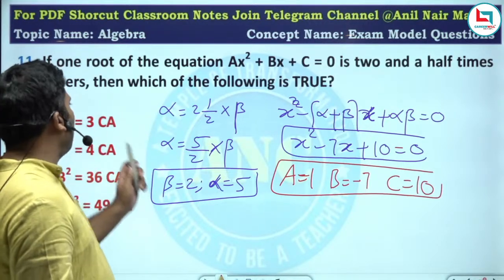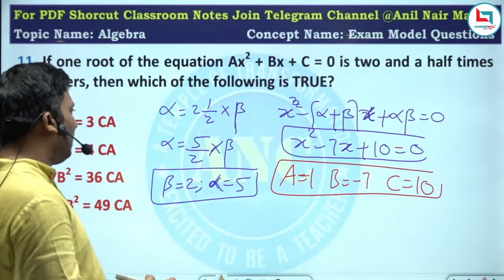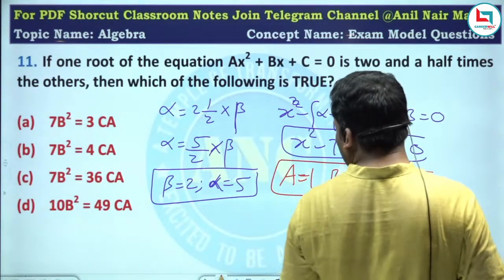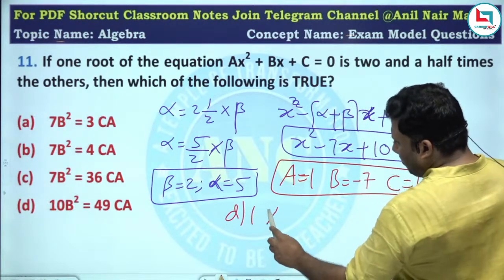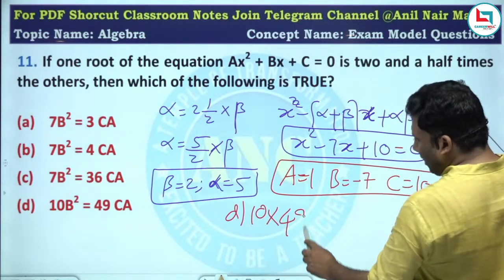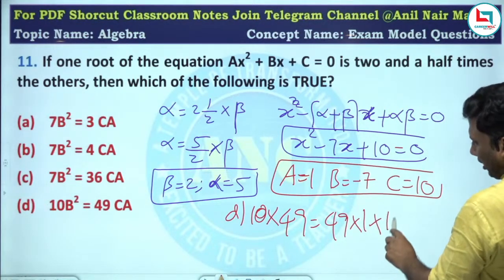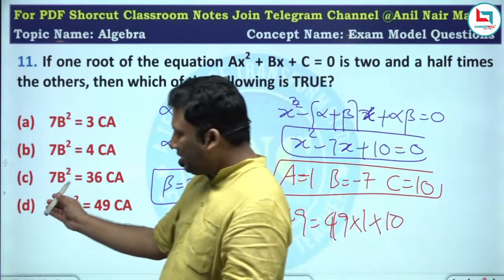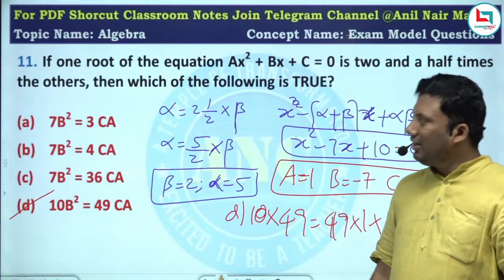Then which of the options will it satisfy? Looking at option D, 10 into b square, 10 into 49, is equivalent to 49 into 1 into 10. 490 equals 490. So the answer for this question is D. I hope the idea is clear.